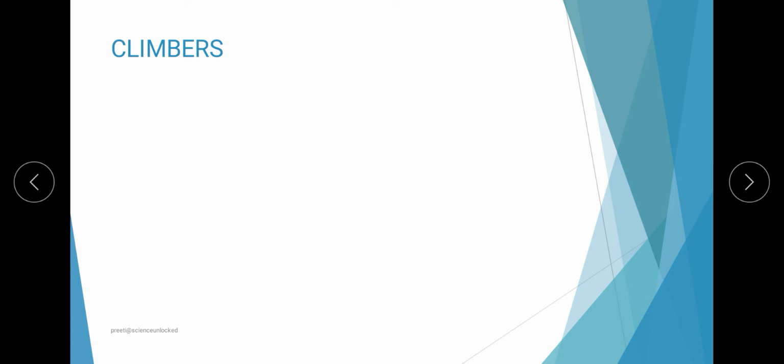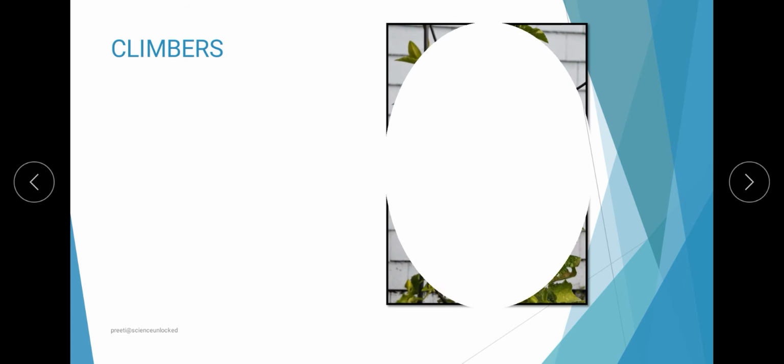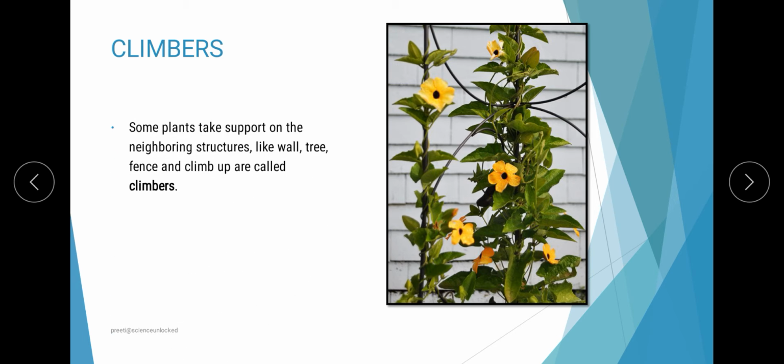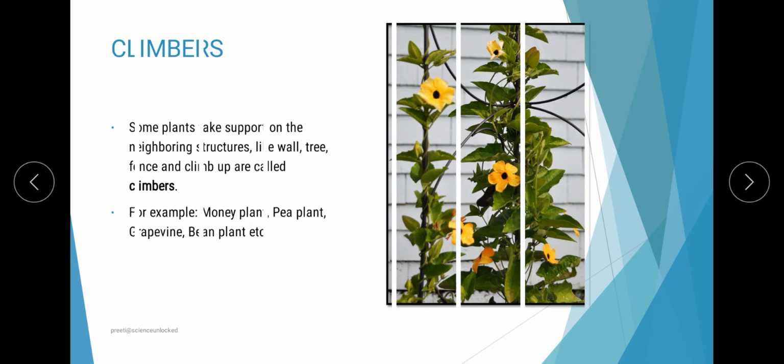The next category is the climbers, which at first seems the same as the creepers, but they are not. The reason being, creepers move horizontally, whereas climbers move vertically. Here also the stem is comparatively weaker and they require support, but here the support helps them in climbing to heights. That is why the name itself suggests climbers. For example, we have the bean plant, money plant, and many more.